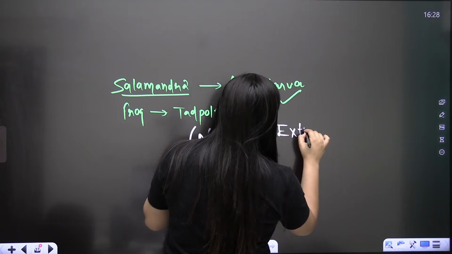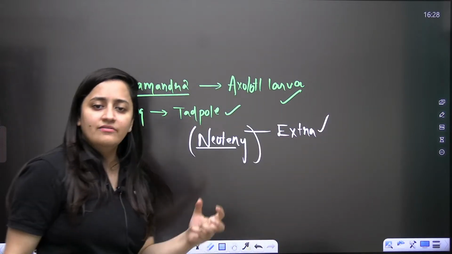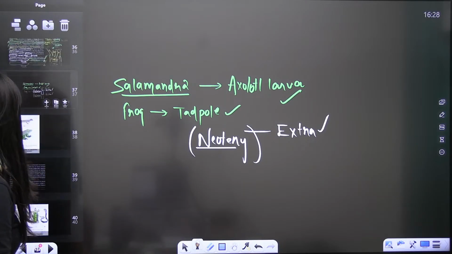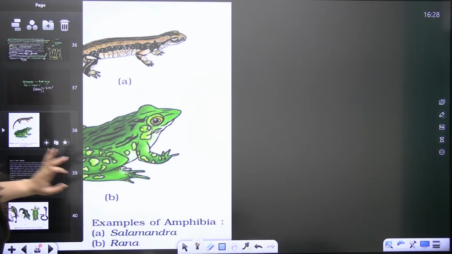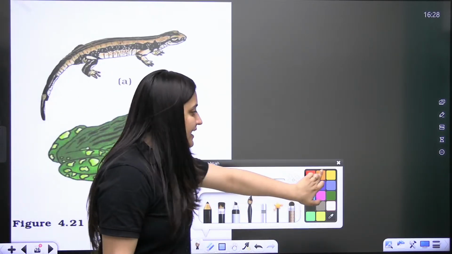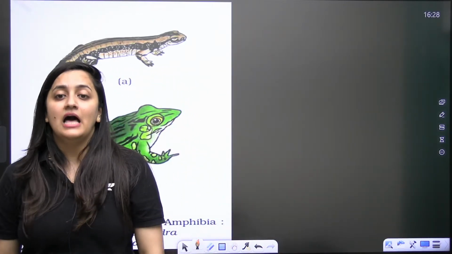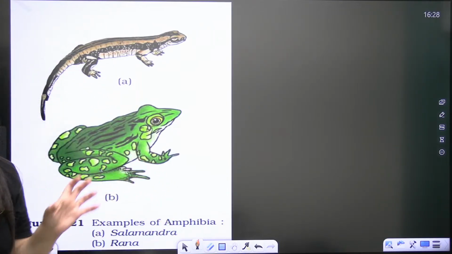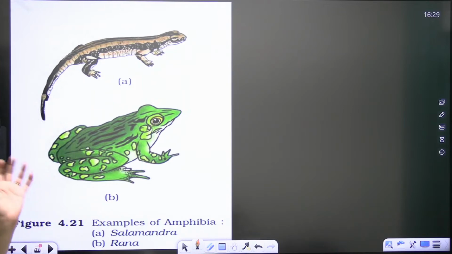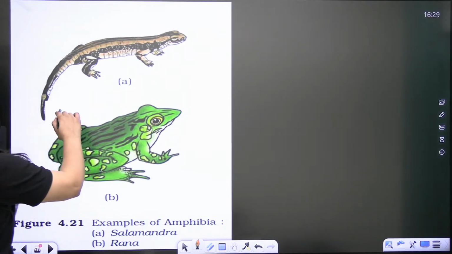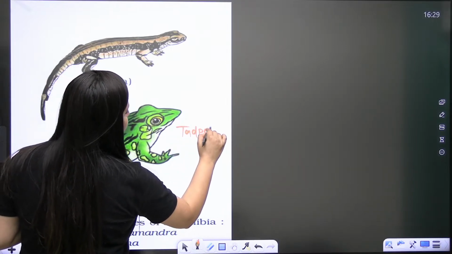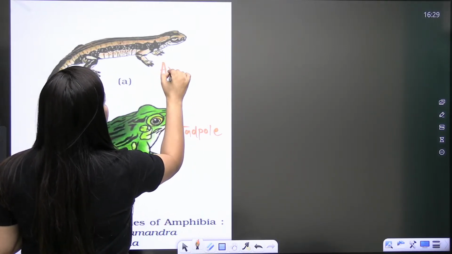So this is extra. If you want to note it down, you can; if you want to leave it, you can. It's your wish. And to remember the examples, what you have to do is revise again and again. That is the only way out. So see here, the salamander, the frog tadpole larva, and here it is the axolotl larva.